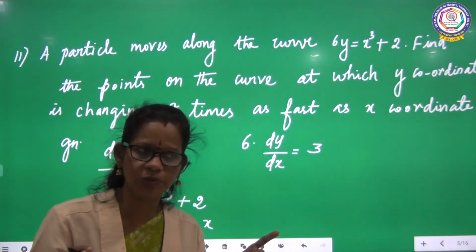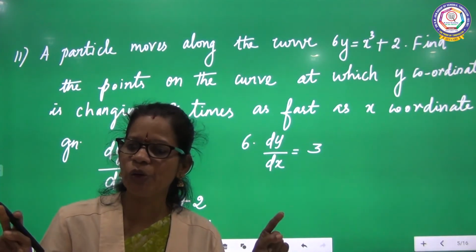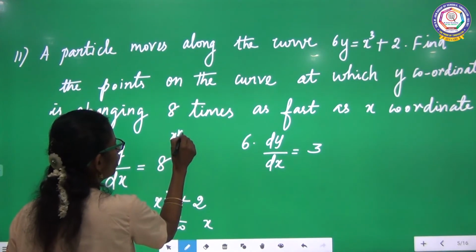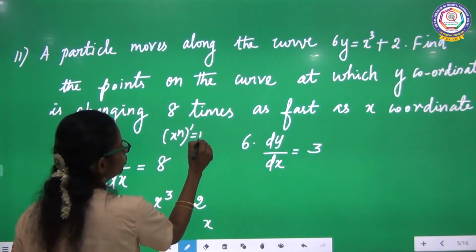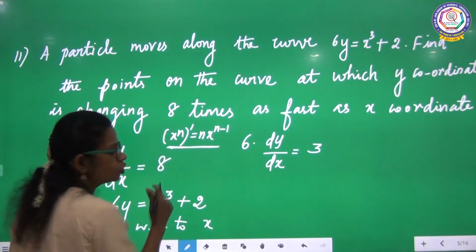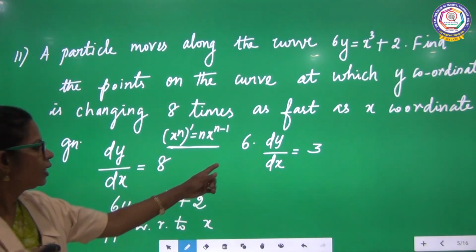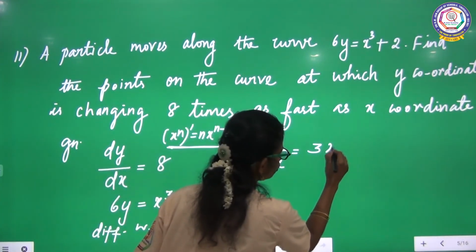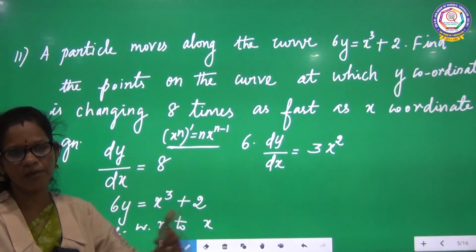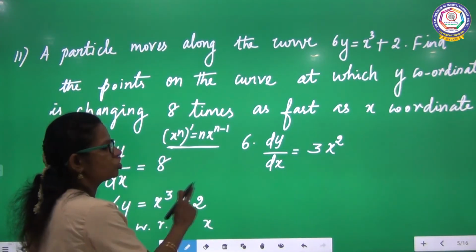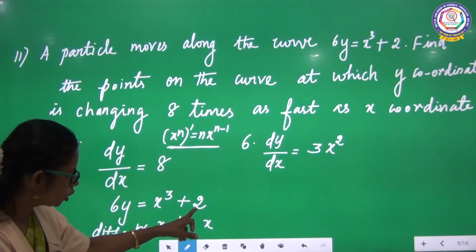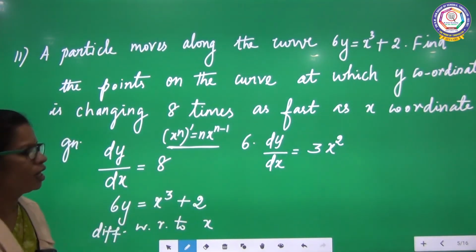The derivative of x power n is n into x power n minus 1. The formula you should recall. When you differentiate x with respect to x, that means 1, and the constant will act as 0.